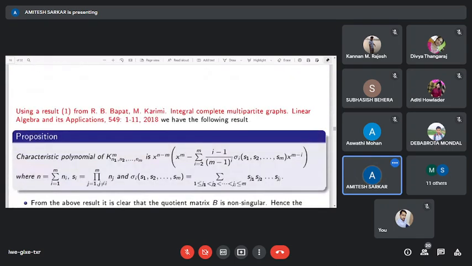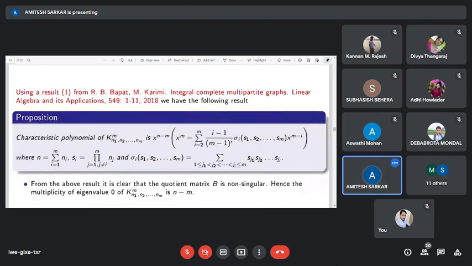Now using a result from the paper "Integral complete multivariate graphs" by R. B. Bapat, we have this proposition: the characteristic polynomial of this complete m-uniform m-partite hypergraph.